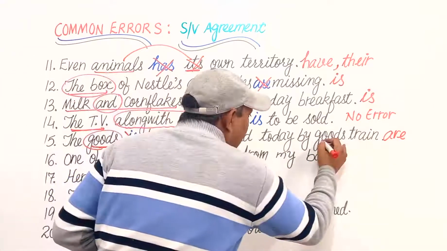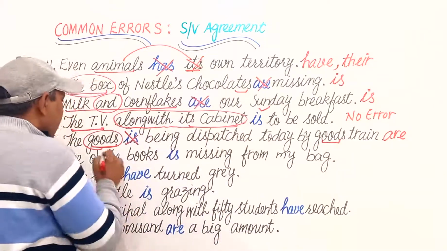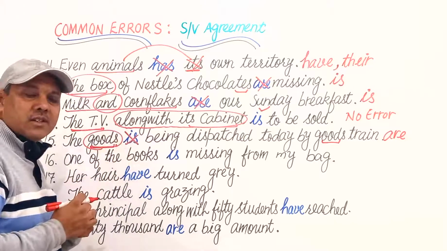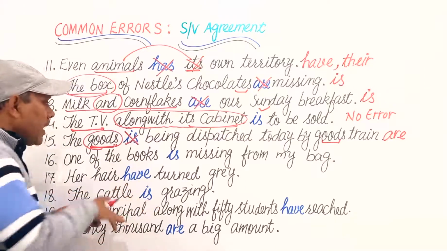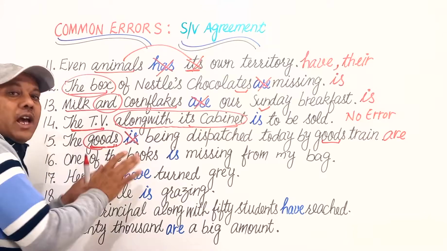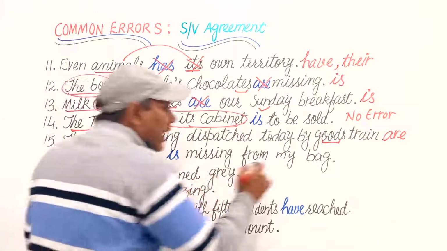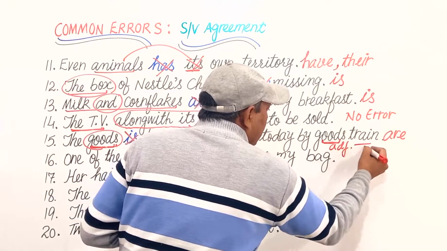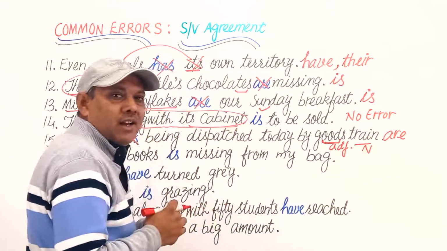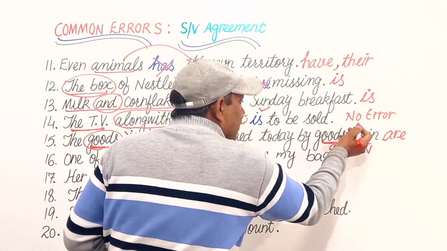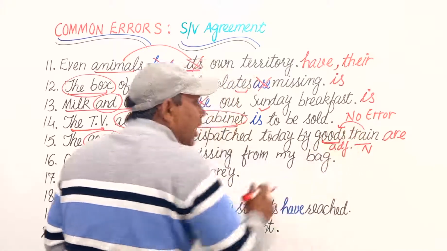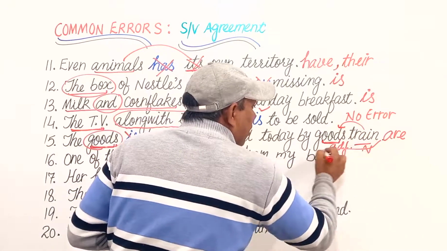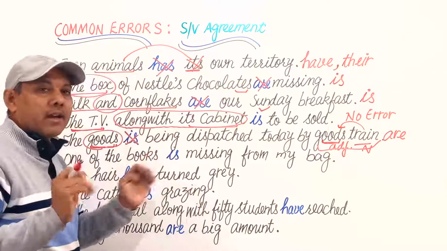Here this word goods, and what is the difference between this word goods? The word is same, but this word is a noun here, and the word goods here is working as an adjective because train is a noun and goods modifies this train, or it becomes a compound noun, goods train.